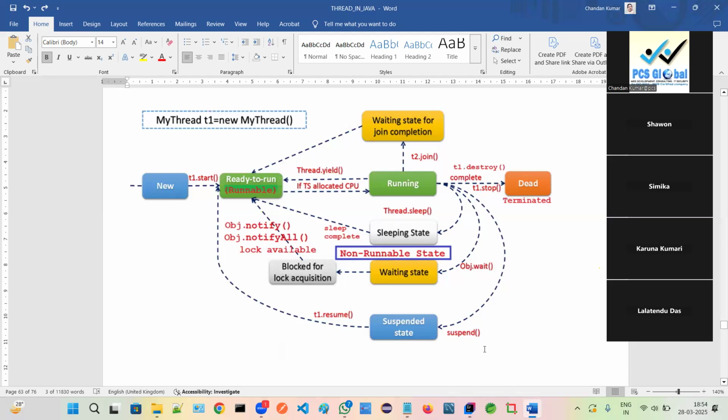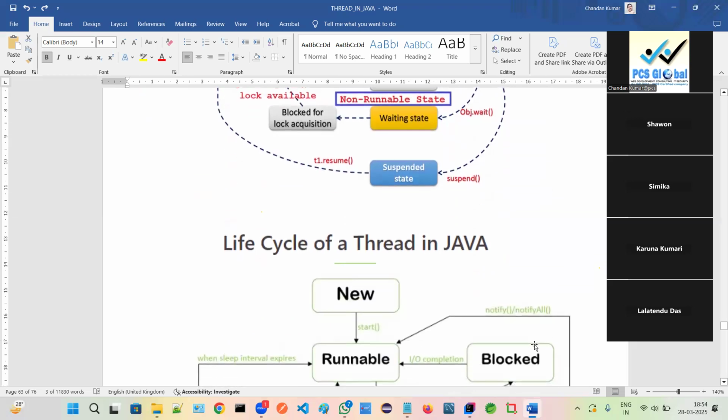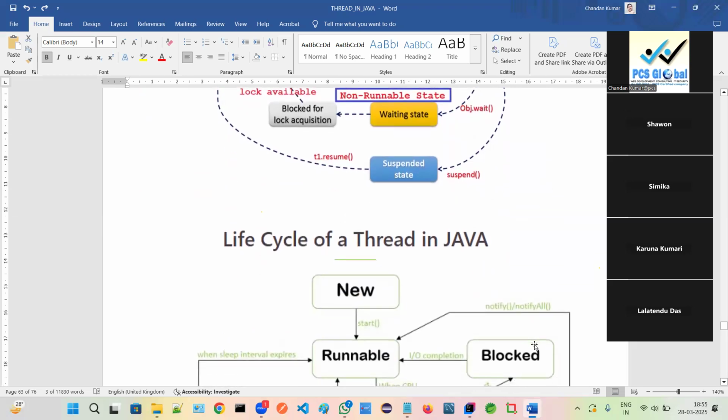Any doubt, any question, anyone can ask me by unmuting yourself. In the next session we will go with the collection framework. Then file handling is there, JDBC is there. We will go with socket programming, very much important, but if possible we will go, if not possible we will not. Socket programming and server side programming are very costly. Then Java RMI, remote method invocation. Many things are available, but the things which are needed for us, we will go with those.